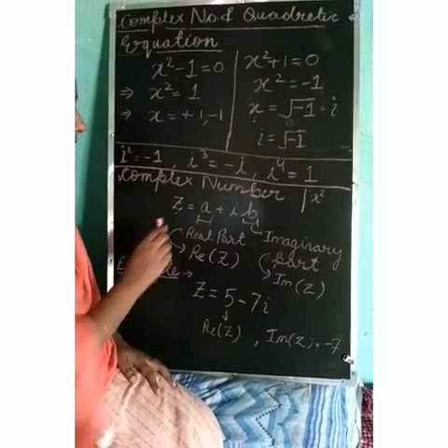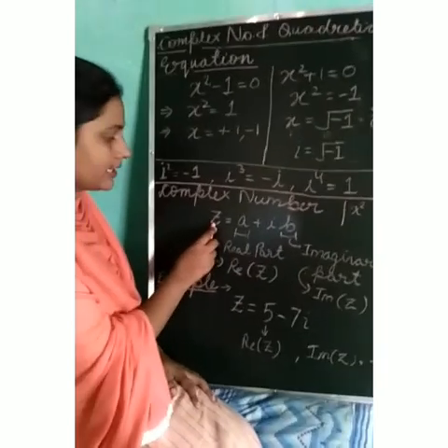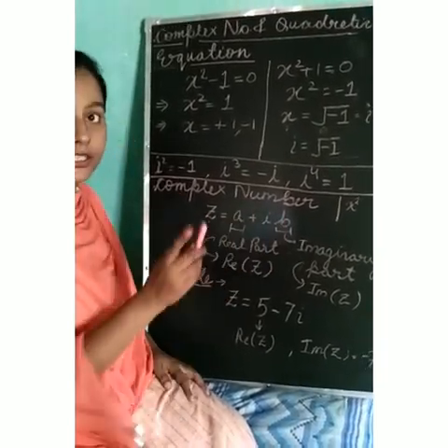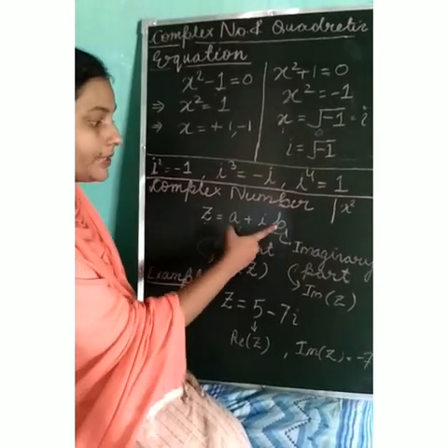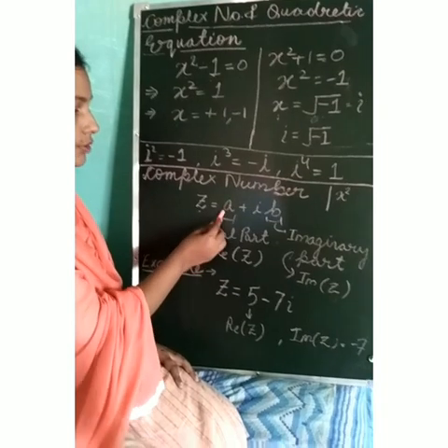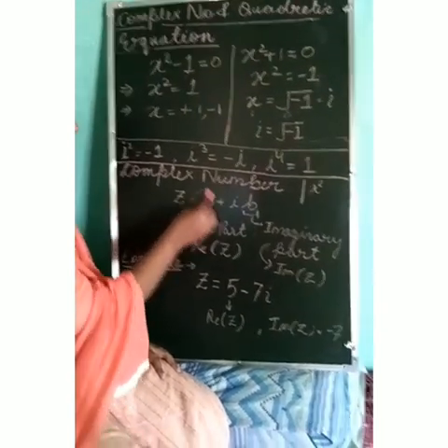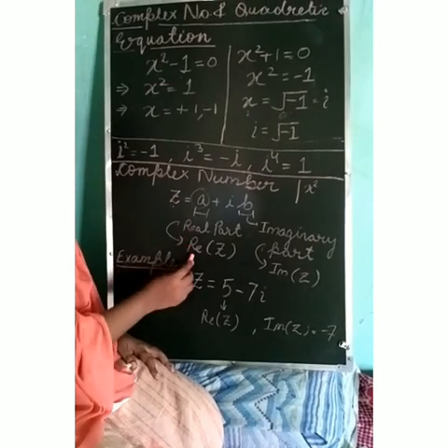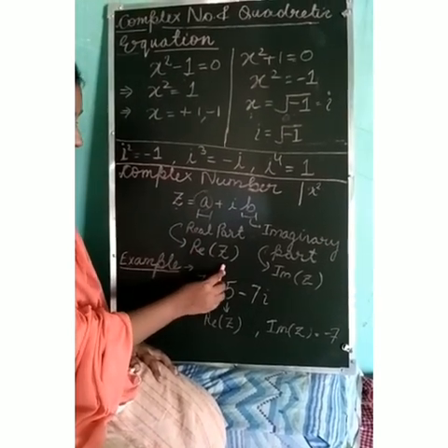कोई भी कॉम्प्लेक्स नंबर लिखना है तो we are going to write it in the form of z equals to a plus ib, where a and b are real numbers. Remember, a and b are real numbers, but here we are multiplying b with i. So the first part, this part a, is called the real part of this complex number, we denote it by real of z.